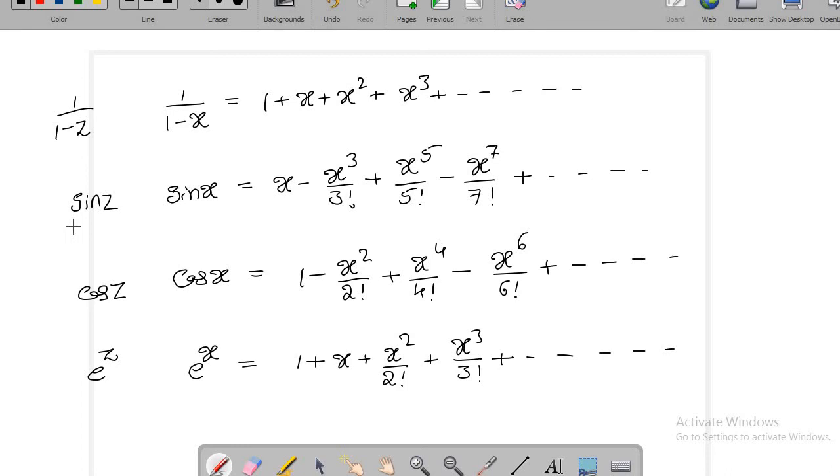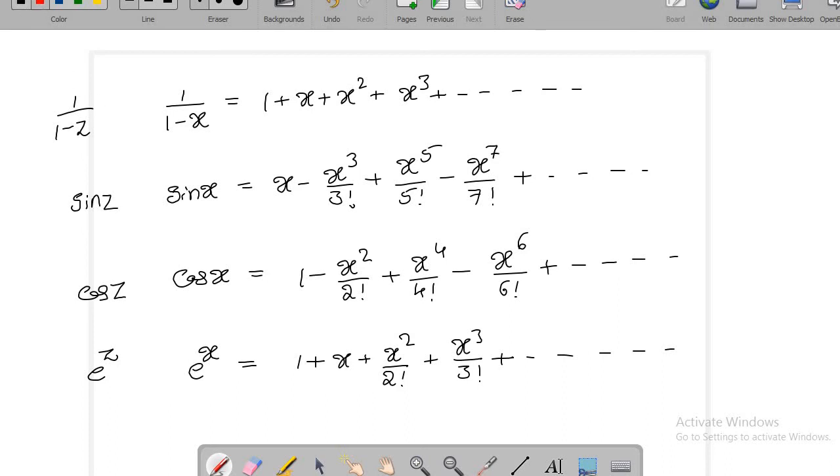So if you take f dash of 0, f second derivative at 0, third derivative at 0, you'll get the same values as sin x. Okay. So what you can do is you can simply replace z in place of x. But here you should make sure what is the validity of these expansions.